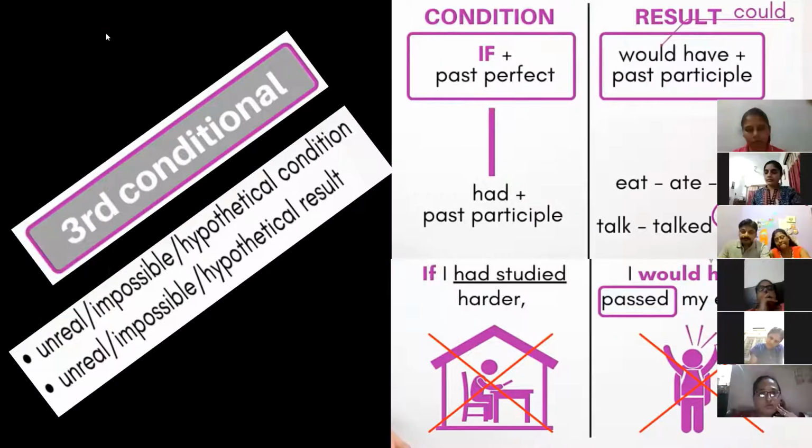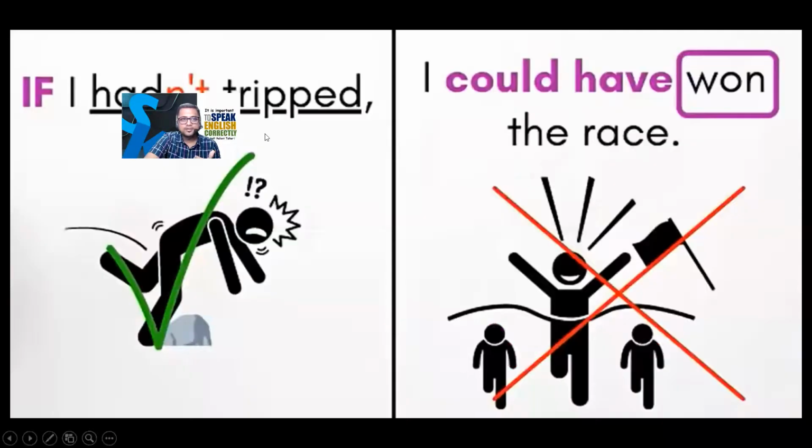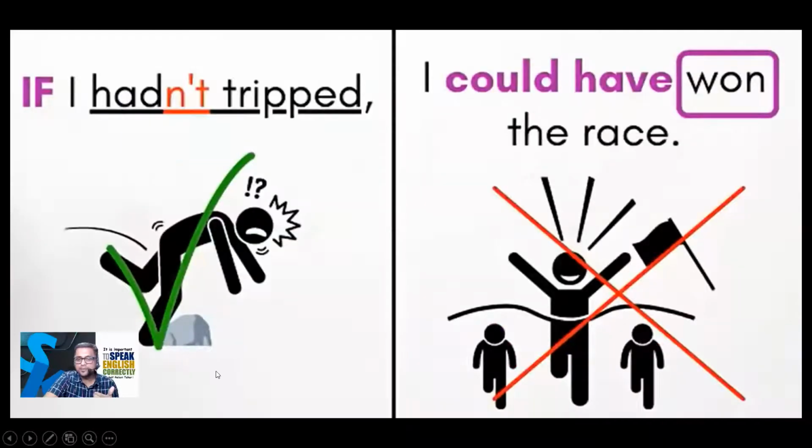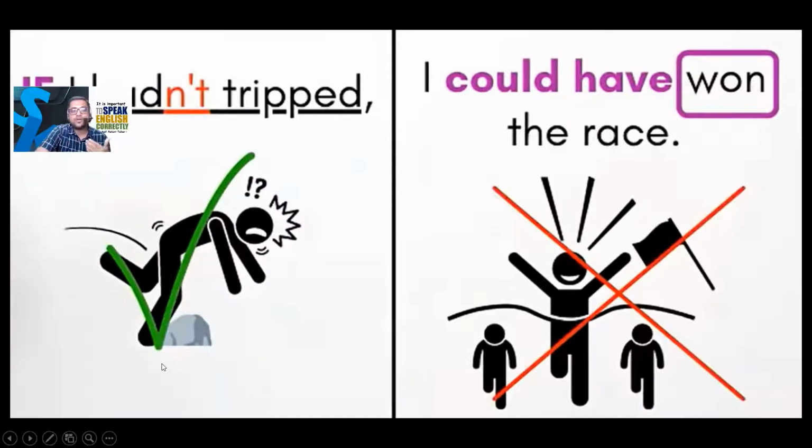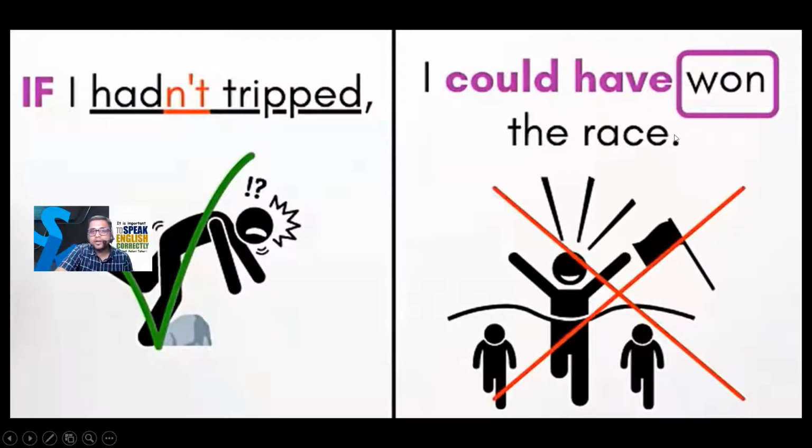Okay, let's go for the next. So see the sentence, very अच्छा sentence है. बहुत समय हम लोग बोलते हैं if I hadn't tripped. Trip मतलब ऐसे ठोकर खा के गिर जाना. Okay, so trip is the right word. So many times we say if I fall down, ऐसे नहीं बोलते. When आप ठोकर खा के गिरते हो, we call it trip. So if I hadn't tripped, I could have won the race. कितना अच्छा sentence है.